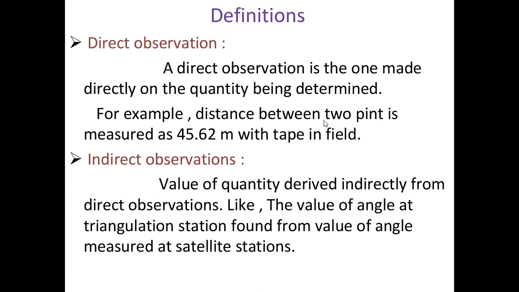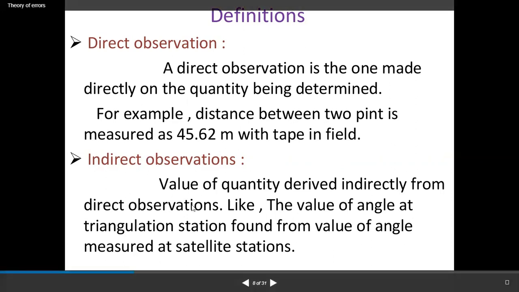Definition. First is a direct observation. A direct observation is the one made directly on the quantity being determined. For example, the distance between two points is measured as 45.62 meter with a tape in the field. Direct observation is the observation made directly on the quantity to be measured, like the distance between two points.